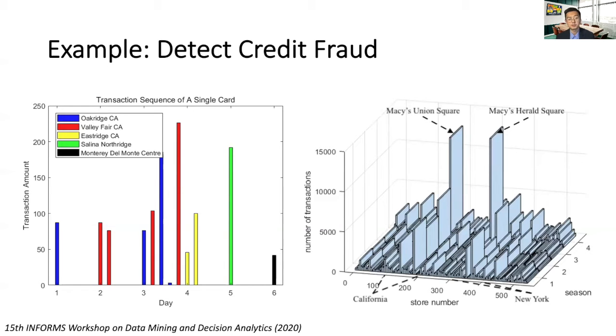The second figure on the right illustrates a collection of a larger number of fraudulent transactions. We can see that a significant portion of transactions occurred solely at Macy's Herald Square and Macy's Union Square, which are two of the largest department stores in the US. It is noteworthy that such spatial-temporal dynamics of credit card transactions are not commonly seen amongst ordinary purchases.